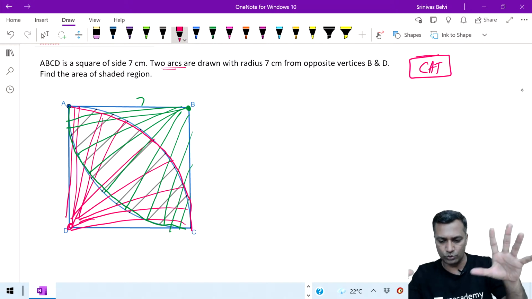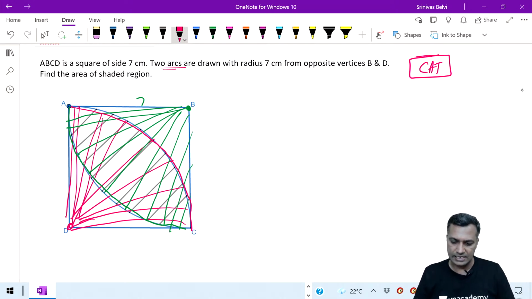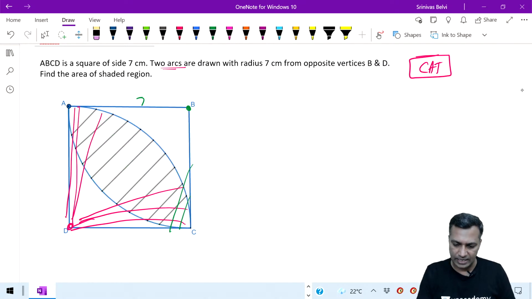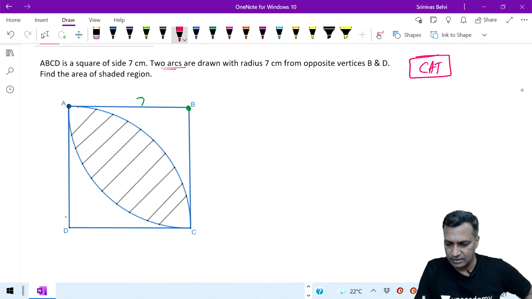Okay, I just told you how this particular arc has been formed. That's the construction behind this. And hence he says that now please tell me what is the area of the shaded portion. Fair enough. Therefore, area of the sector centered at D plus area of the sector centered at B minus area of the square ABCD is my answer.